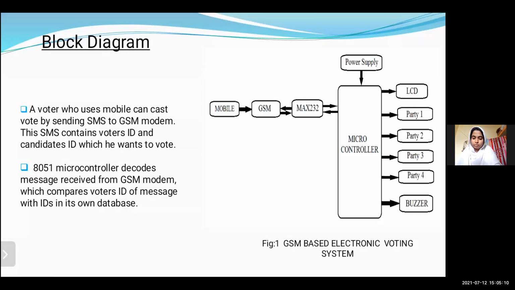The GSM modem sends the received message to the 8051 microcontroller. This keeps the record of all valid voter IDs. AT commands are used for communication between the GSM and the microcontroller. If the voter ID is valid, then the 8051 identifies the candidate ID and increments the counter of the respective candidate for whom the voter is voting. If the user ID is invalid,